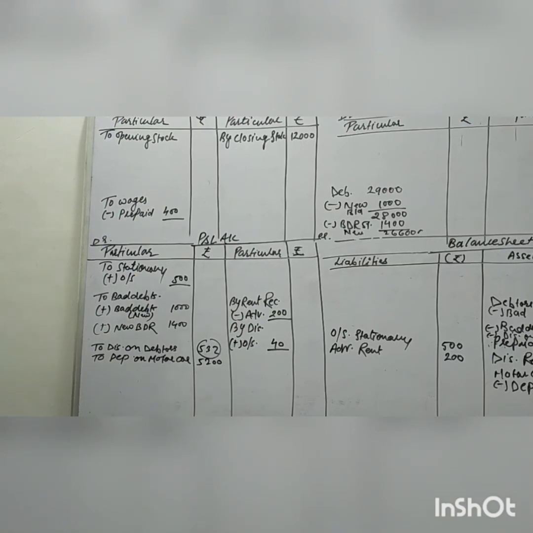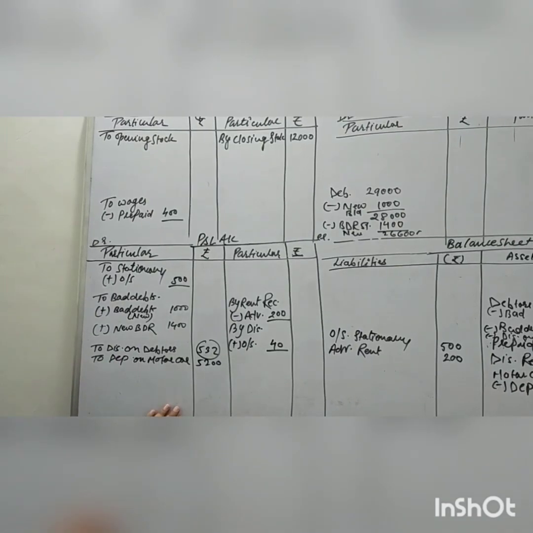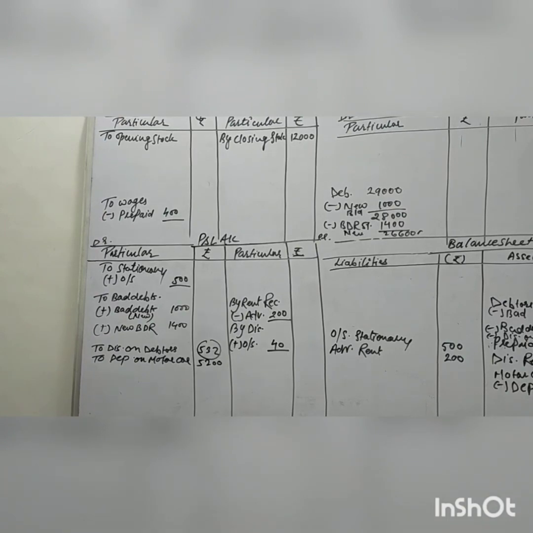Next, 10% commission is payable to the manager from profit after deduction of commission from the profit. Okay. Next adjustment, this adjustment we will do in the last, whenever we find out the profit. So I'll tell you how to calculate the commission when commission is deducted from the profit.